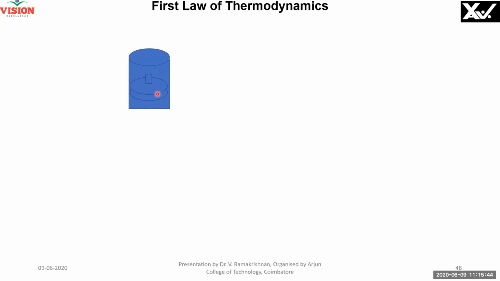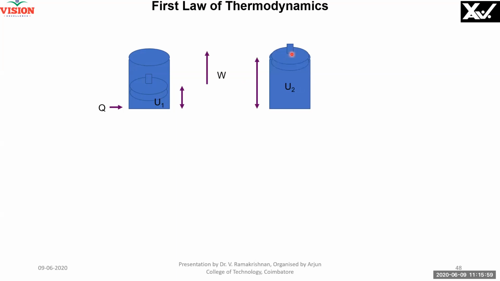Here is a piston with a piston head. Now there is matter inside. It has an internal energy U1, and I apply heat. Please note that I am applying only heat, nothing else. Now what happens? This piston head moves to the top, so there is work done, and the internal energy changes to U2. The first law relation is Q equals W plus U2 minus U1, because the change in energy is U2 minus U1. Right? This is the first law.